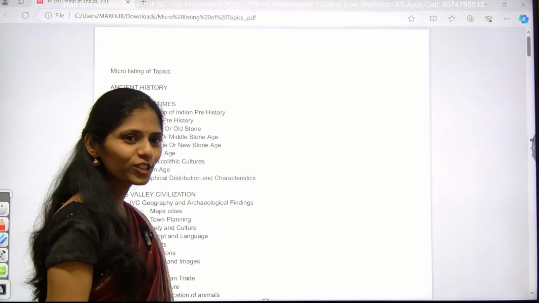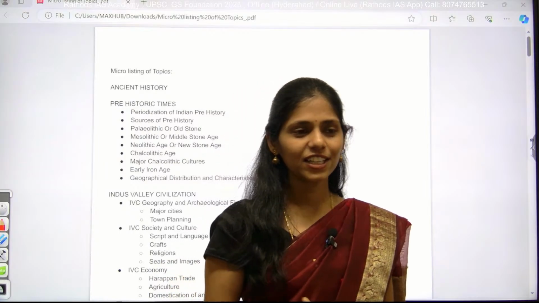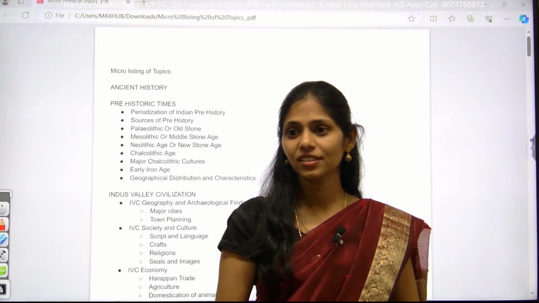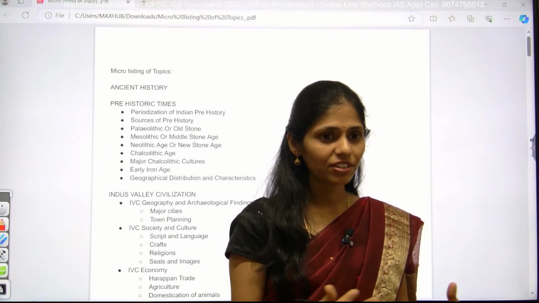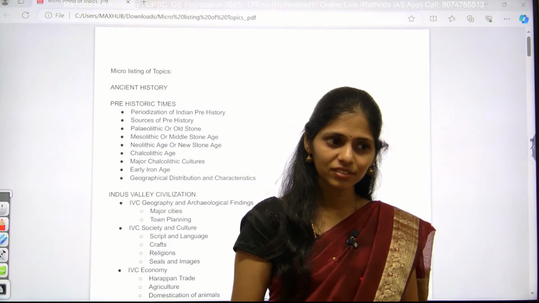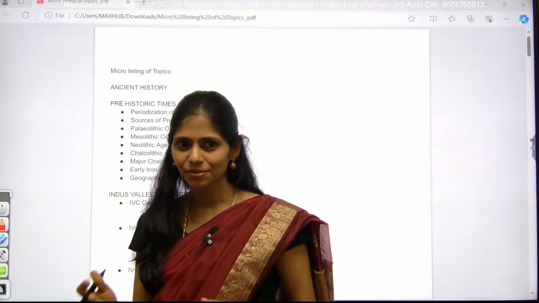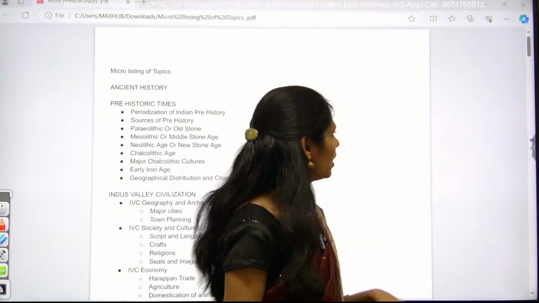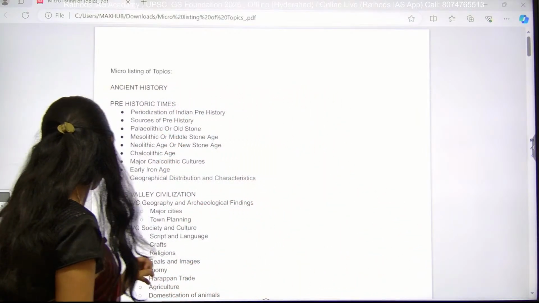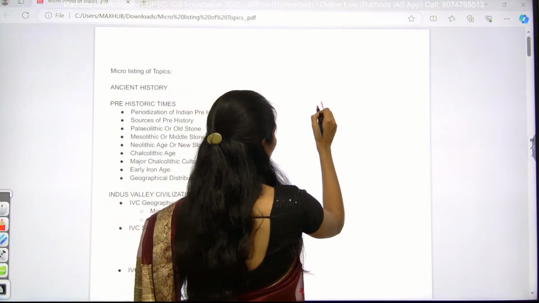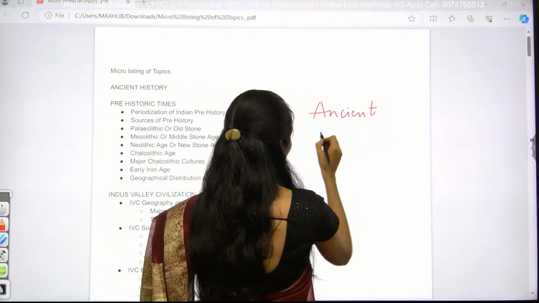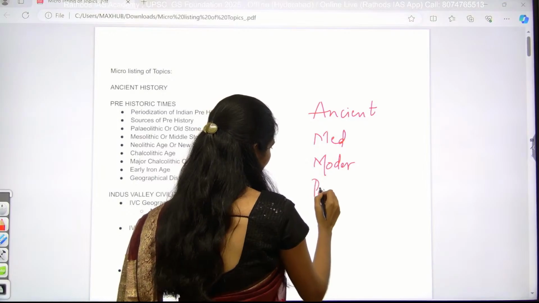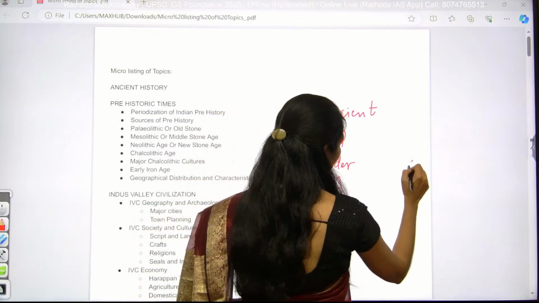Okay, so in history how many modules are there, students? In history how many modules? Ancient, next after ancient, medieval, after medieval, modern, after that world, after that post-independent. After that, separately we have to read art and culture. So all these are the different modules of history, and out of this we will be prioritizing our areas. Ancient is very important. Ancient, next one is medieval, modern, post-independent, world history, and art and culture.